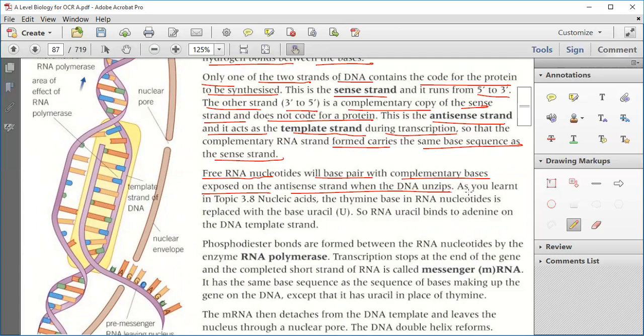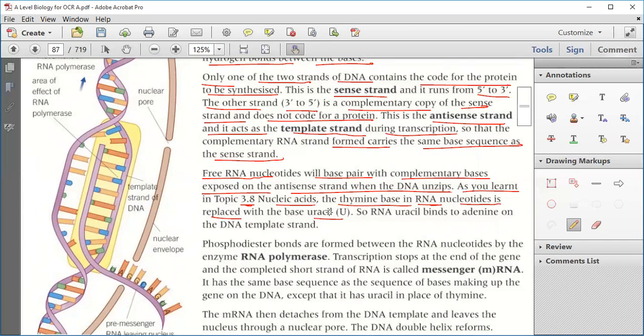As we learned in topic 3.8, nucleic acids, the thymine base is replaced with uracil in RNA nucleotides. So thymine is replaced by uracil.